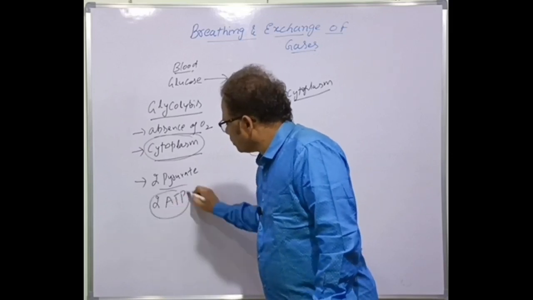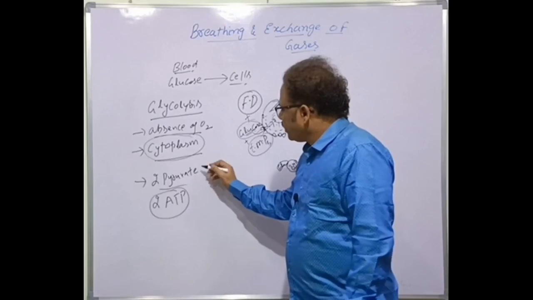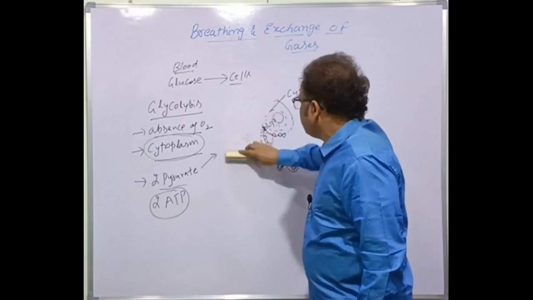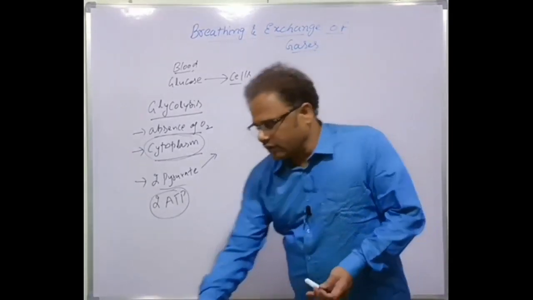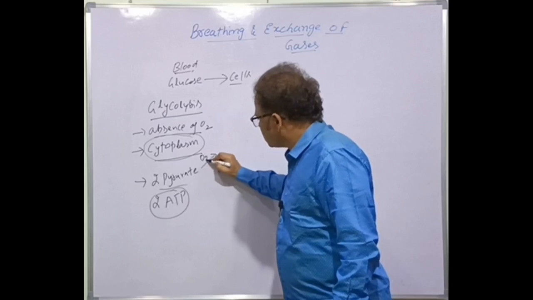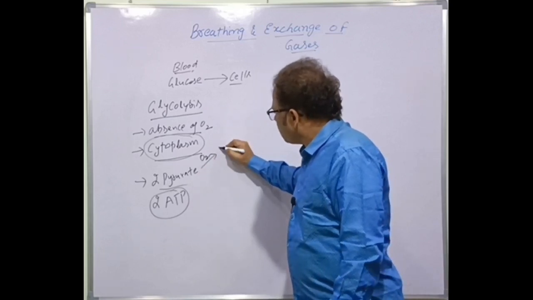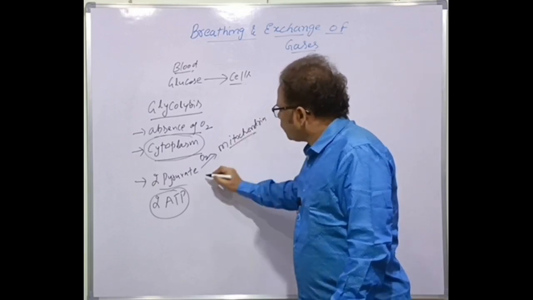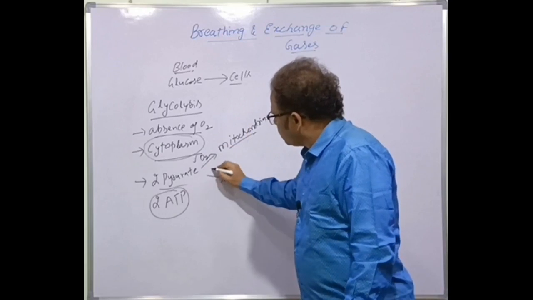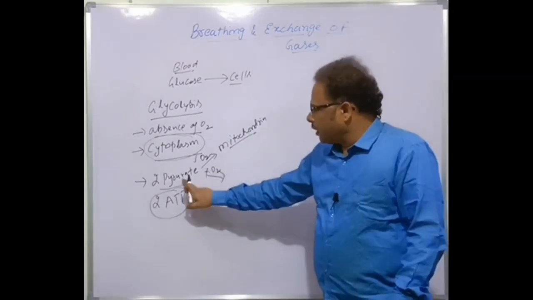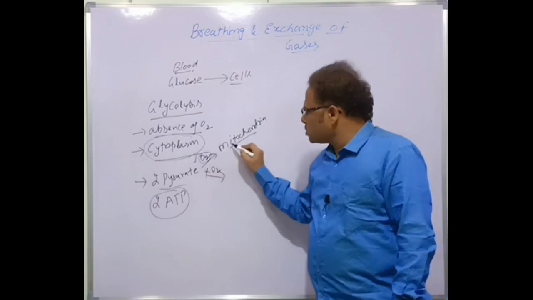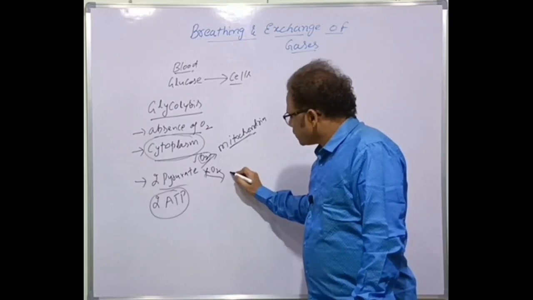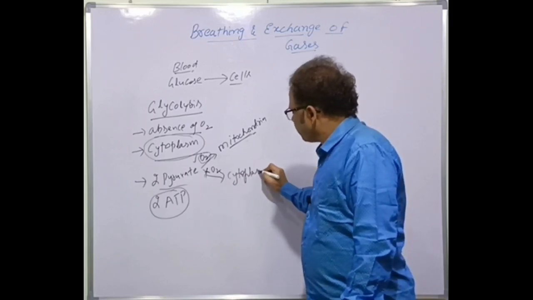Once pyruvate is formed, if oxygen is available, that is, in the presence of oxygen, the pyruvate molecules move to the mitochondria. If oxygen is not available, they are retained in the cytoplasm.